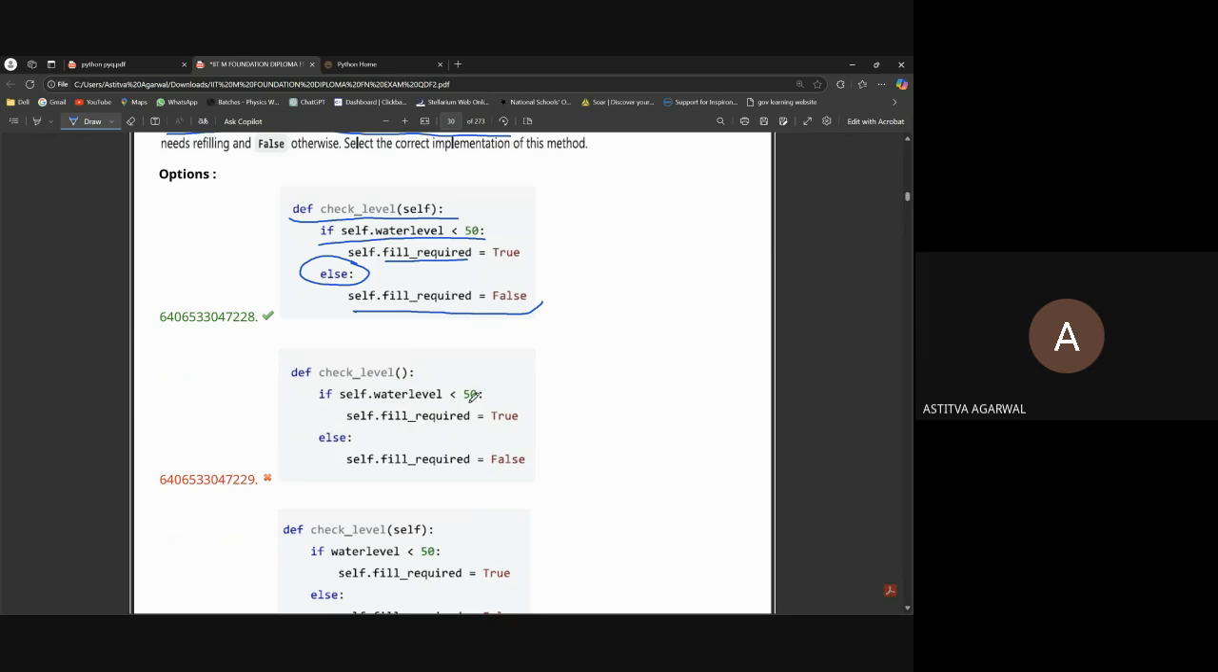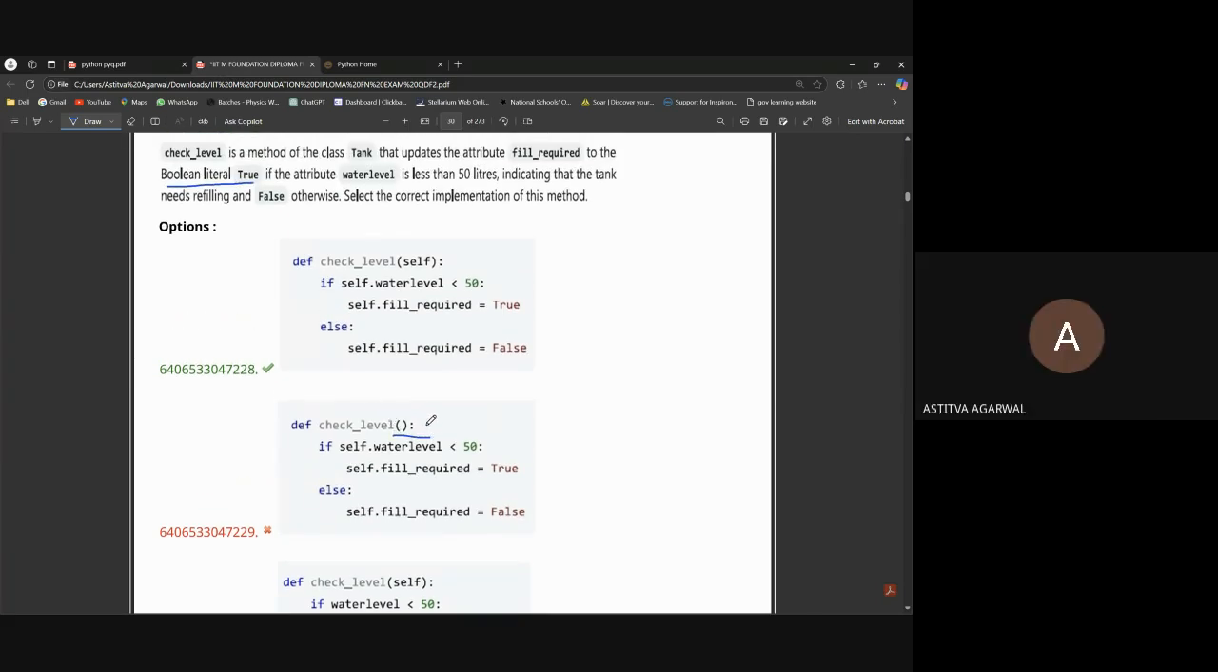If self dot water level is smaller than 50, self dot fill required is equal to true, and else self dot fill required is equal to false. Can anyone tell me what's the difference between this code and this code? In the function, it has not taken self. Yeah, it hasn't taken self. So how will we get self? Because when we define a method, we need self. Here no self is provided to it, so how will it consider this self and proceed further with the given code? So this option is wrong because there is no self present in this.